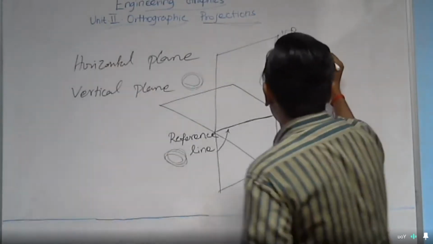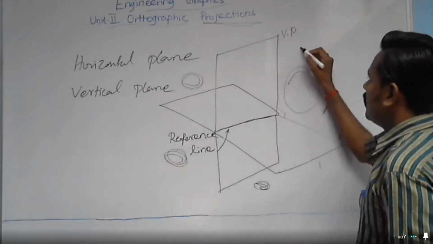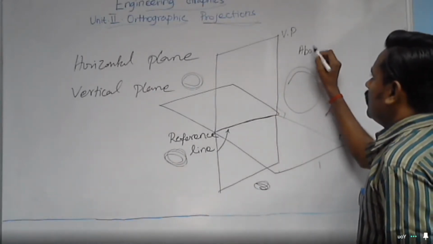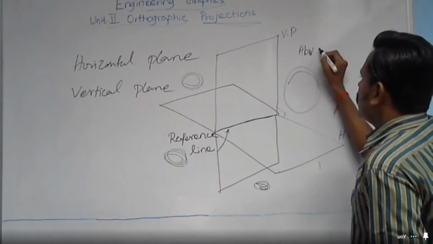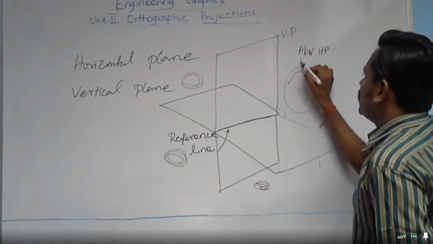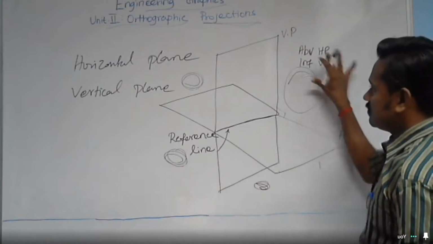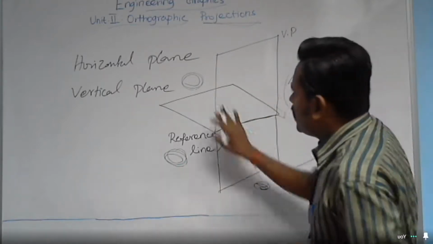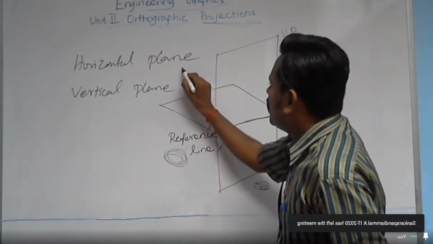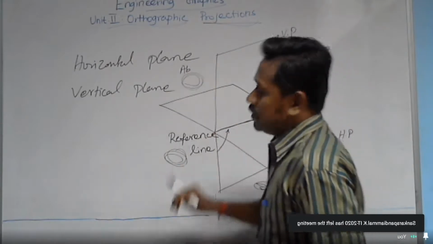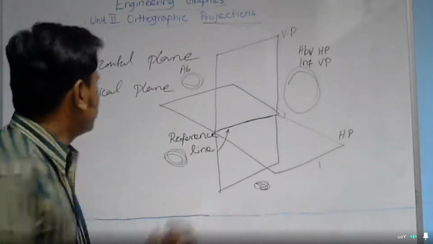So I am repeating that space: above the horizontal plane, in front of the vertical plane. This region, the empty space. Let me clear off the confusing things.